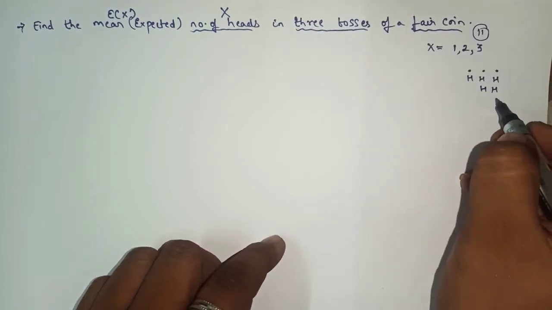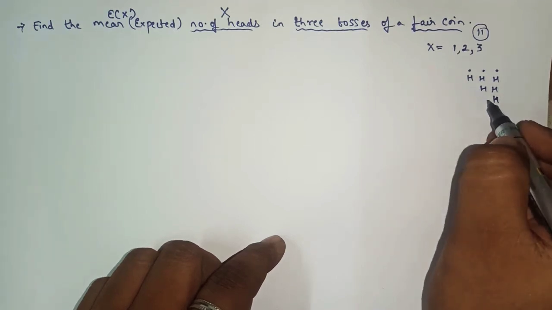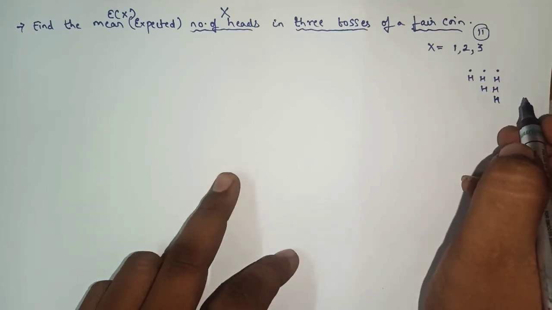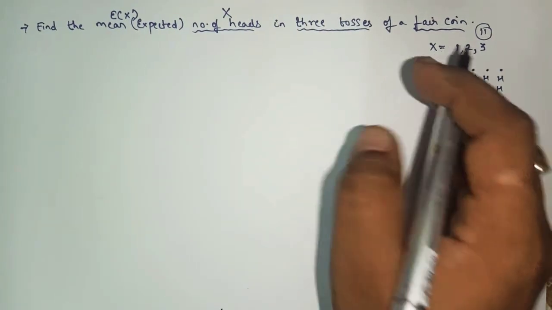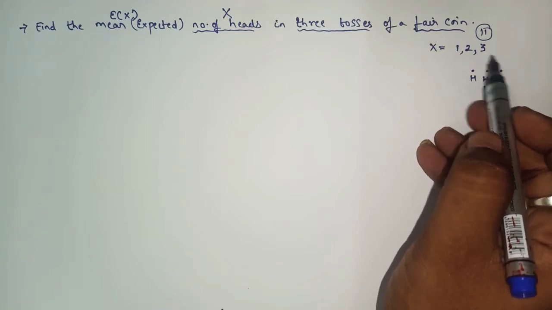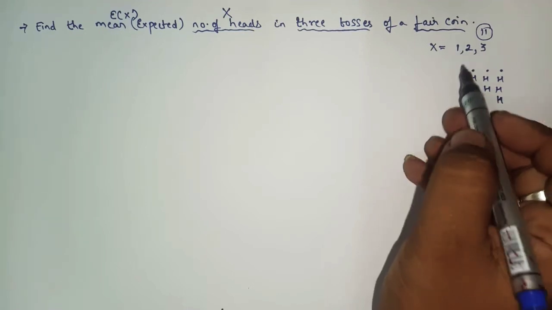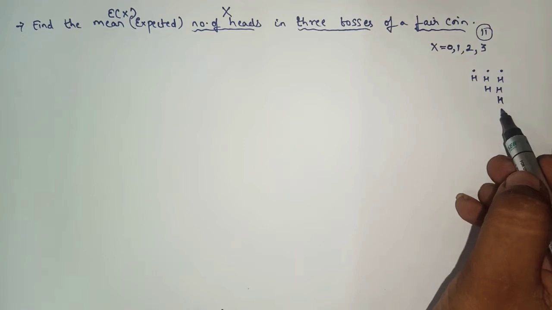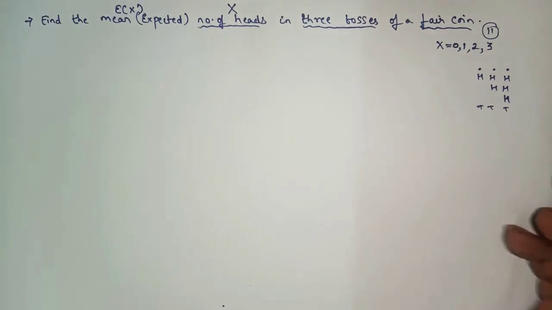There will be one possibility also. Yes or no? So when a coin is tossed three times, what will be the range of x? It will contain three heads, two heads also, one, and zero heads also. Zero heads means there will be only tails.